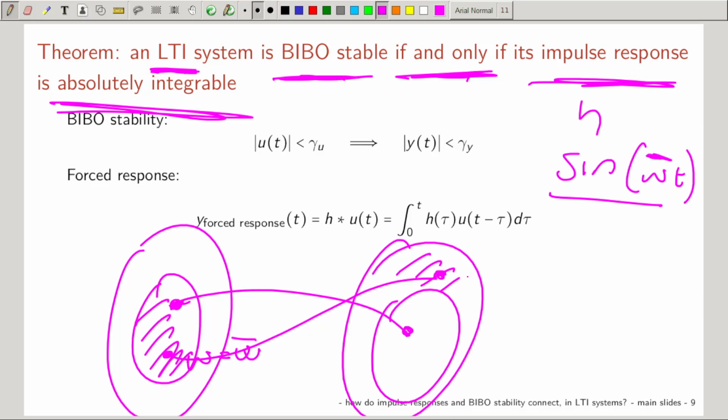Yeah, so we cannot use it as a probe. Delta as an input doesn't live here. Delta lives here.